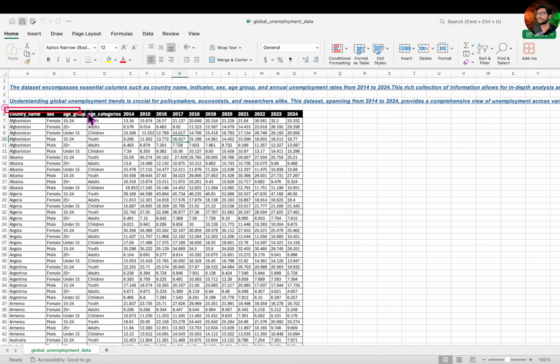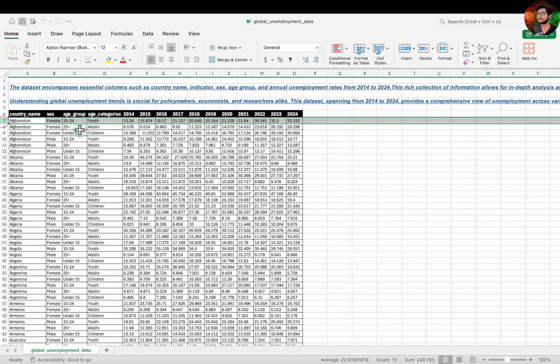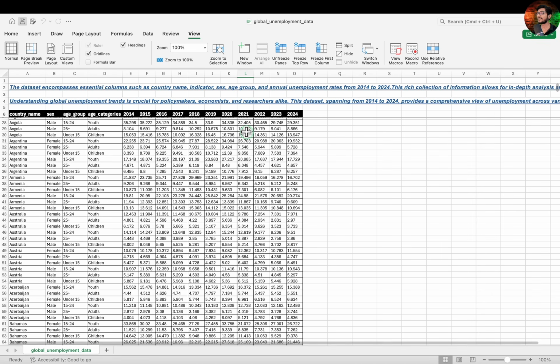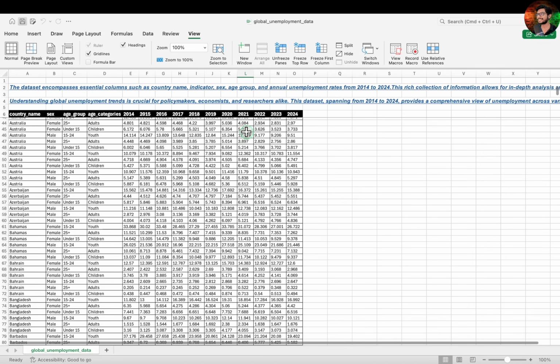So let's quickly freeze this header row so it remains visible as we scroll down. To freeze this header row, select the entire row just below the column headers. Here it is row 7. Then navigate to the View tab in the menu bar and click on the Freeze Panes option. This ensures the top rows, including the column header, remain fixed in place for easier navigation throughout the dataset.